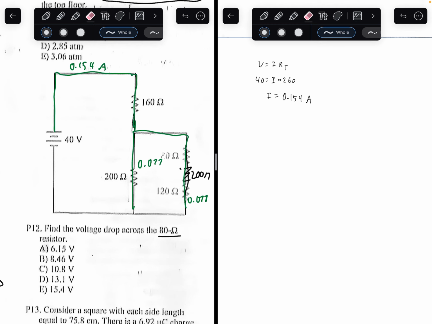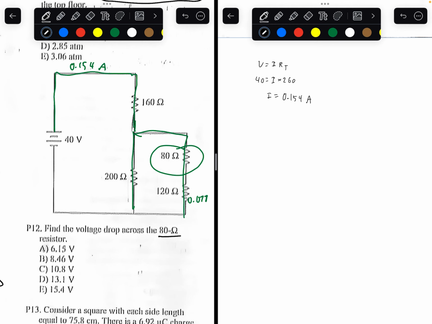Now if we unravel this, a current of 0.077 amps is flowing through both of those resistors. Since it's in series, the current does not change between the two. So the current flowing through the 80 ohm resistor is 0.077 amps.